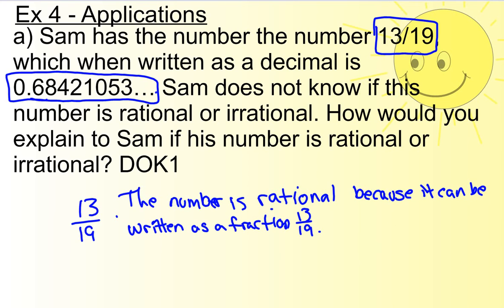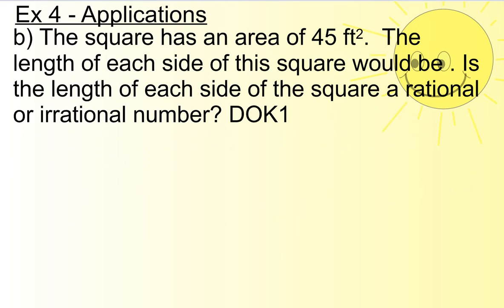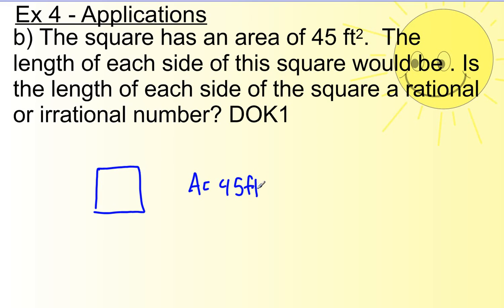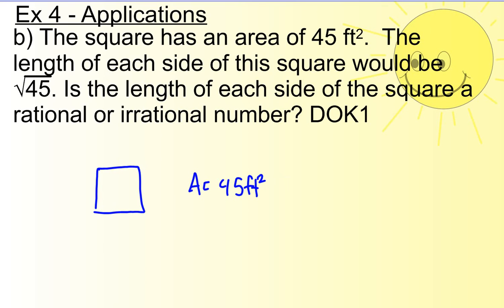Okay, let's try our second example here. It says, the square has an area of 45 feet squared. Okay, so we're talking about a square. First thing I do, I draw a picture. So the area of this thing is 45 feet squared. The length of each side would be blank. Must be a typo here. Let me figure out what it should be. How about that? It says the length of each side of this square would be square root of 45.